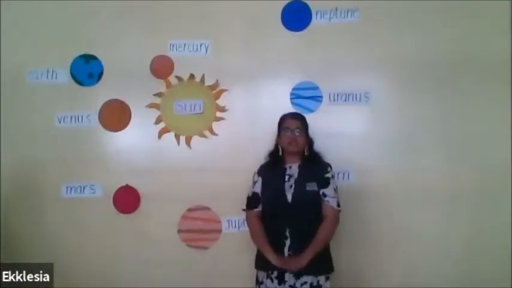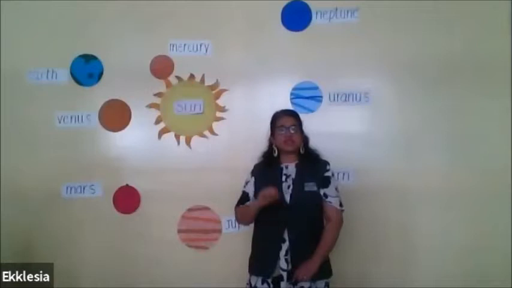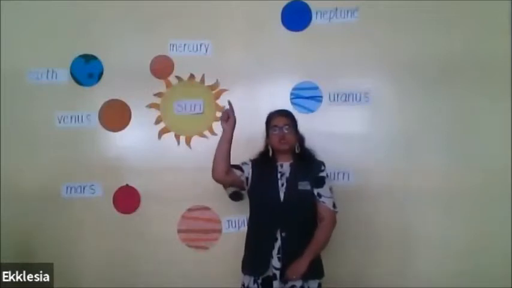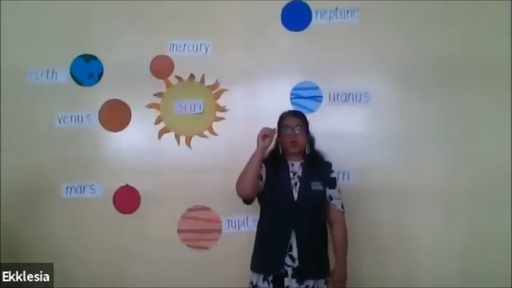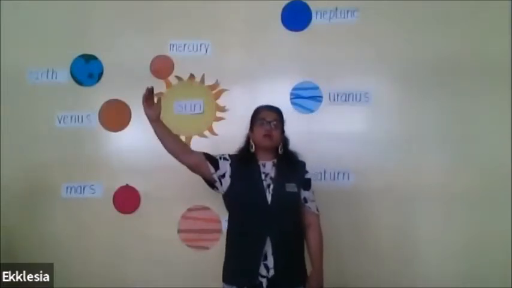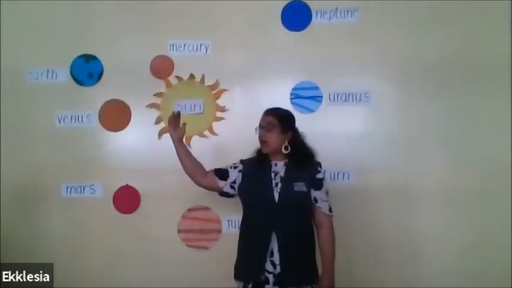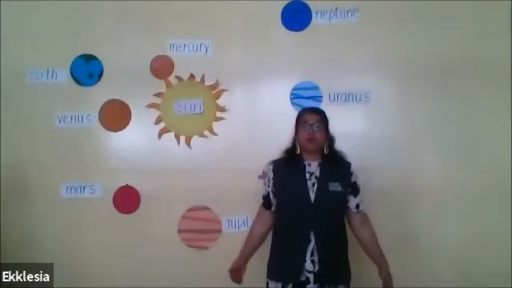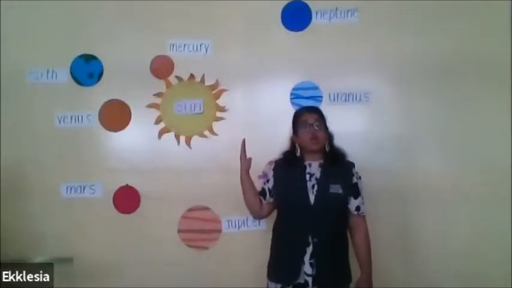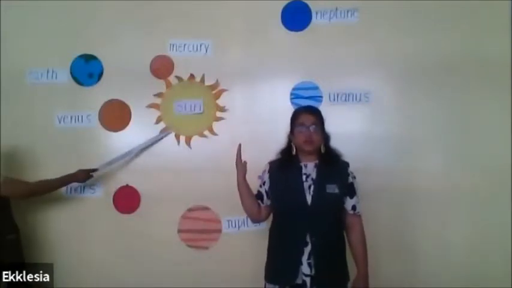Now, what are stars, children? Stars are the tiny dots you see in the sky and they twinkle. But they look very tiny because they are very far away from us. And sun looks very big because it is very close to us.